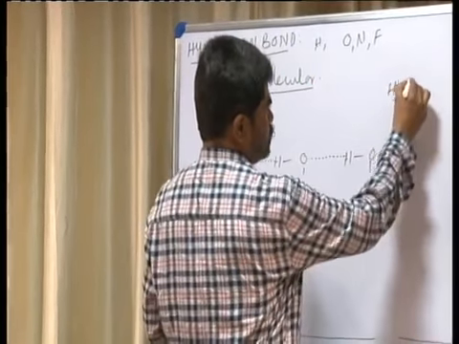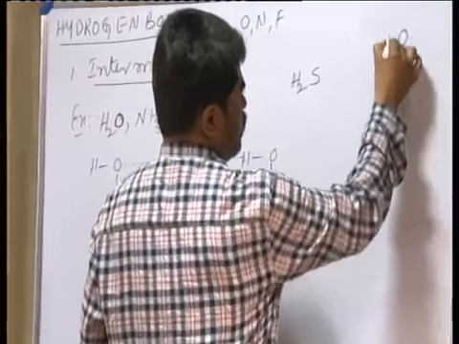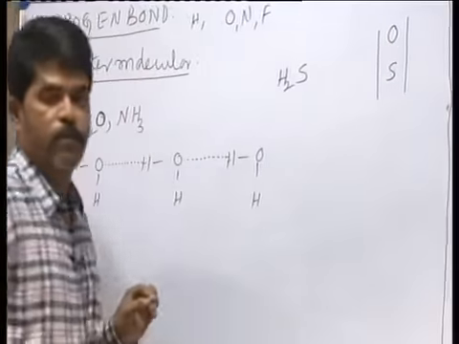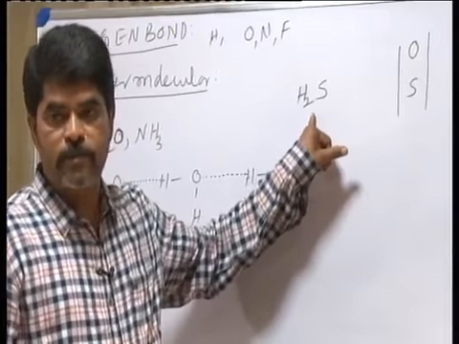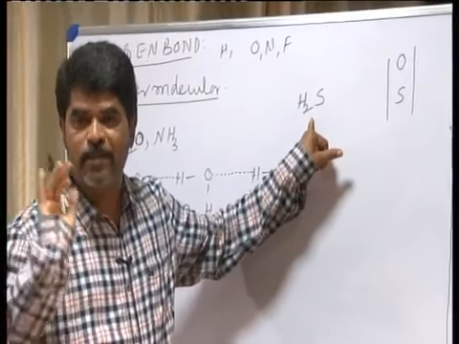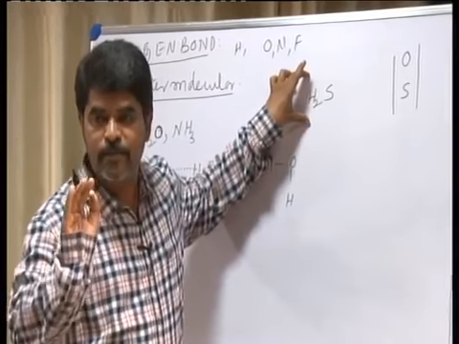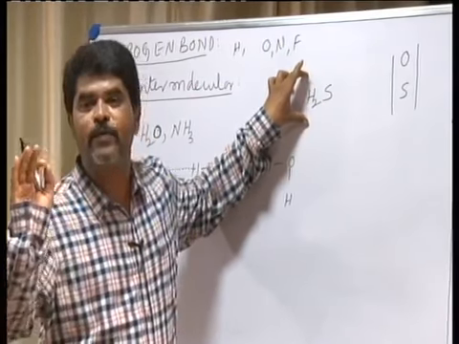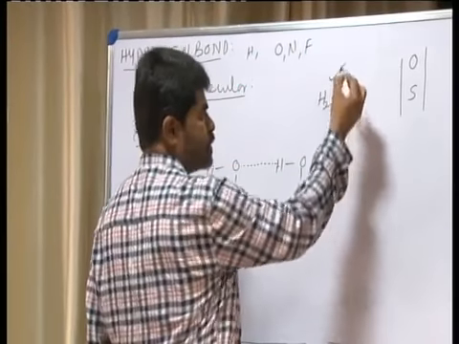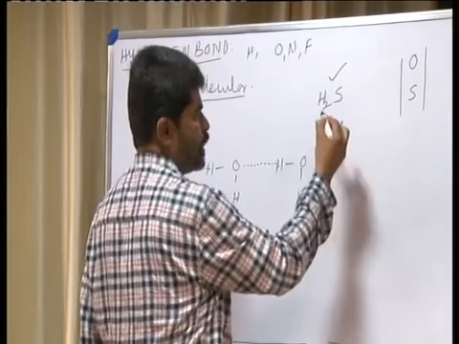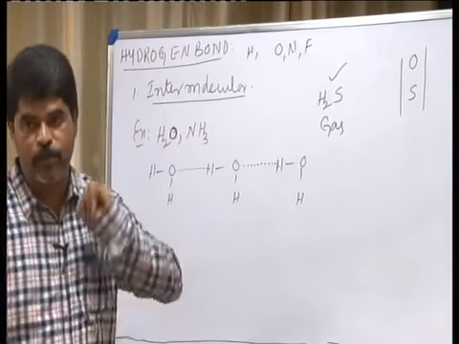Whereas if we consider hydrogen sulfide, see, oxygen and sulfur belongs to the same group, but in case of hydrogen sulfide, hydrogen bonding is not possible because hydrogen atom is linked to the less electronegative sulfur atom. Hence hydrogen sulfide is existing as a gas, and whereas water is existing as a liquid. That is one important point.